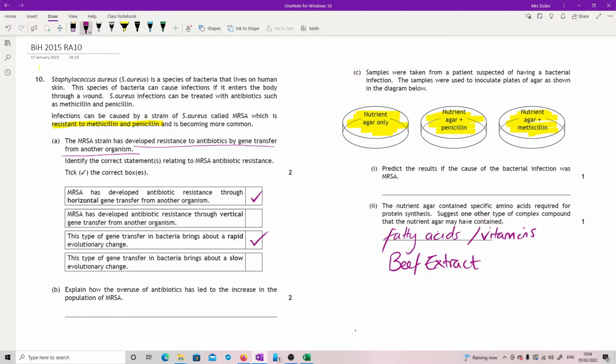So I think that one, I like that they let you take it in the mark scheme, but I think you want to be more specific about it. So amino acids is what you normally give as your example. So a bit annoying they gave you it in the question. Fatty acids would be another good one to give. Okay. What they're not going to accept is you saying things like glucose, because that's not considered to be an additional complex compound. That would just be needed as its energy source. Okay. Question done.